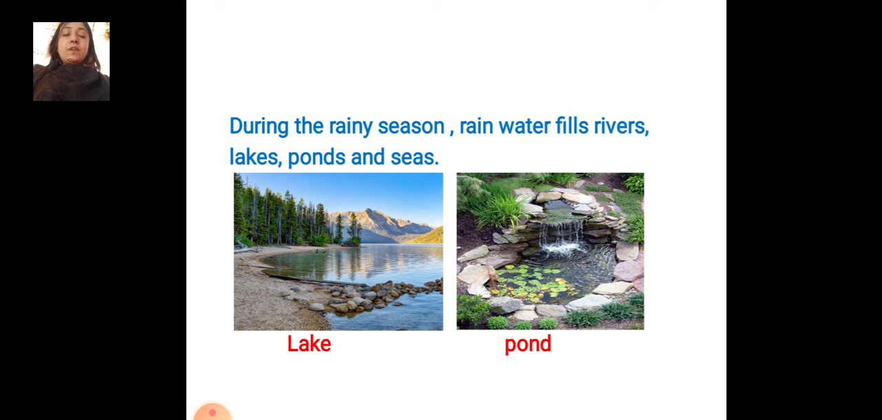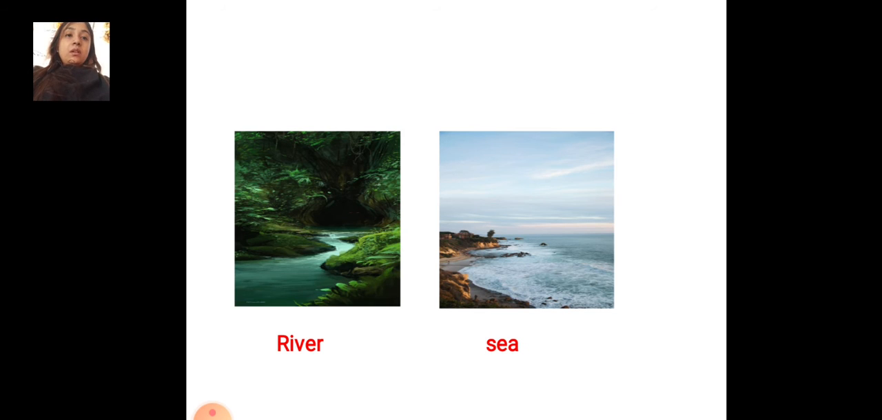Okay, students. The first picture is the lake and the second picture is the pond. Then third, you can see this picture, the river. And the next picture is the sea. You can see the sea, students.